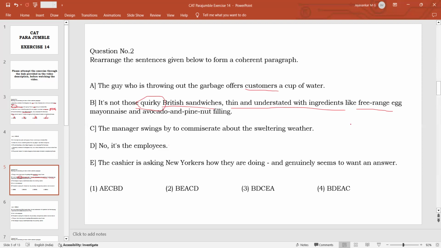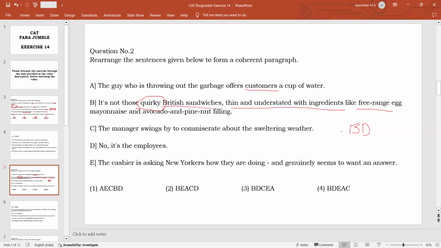So B and D becomes a pair here. Now once you understand that, the other things become easy. So we are talking about the success formula of this particular restaurant. It's not because of the food they are serving. It's because of the attitude of the employees towards the customers. Once you understand that, the rest is easy.